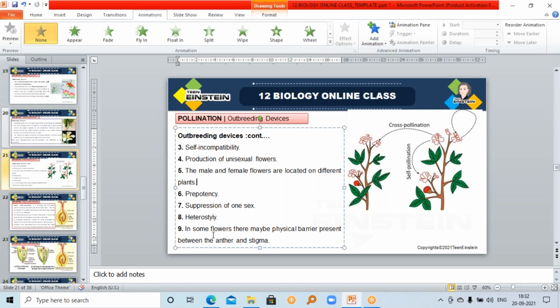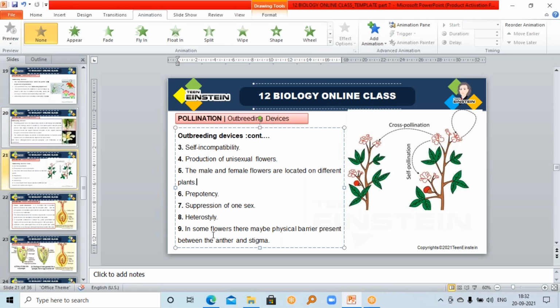These flowers have different lengths of style and stamens. Hetero means again different types. There is a difference in the length of style and stamens. That is called heterostyle.